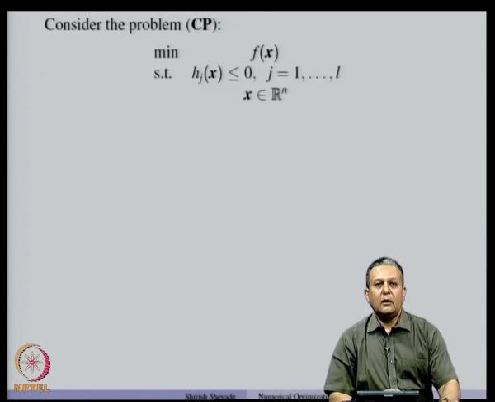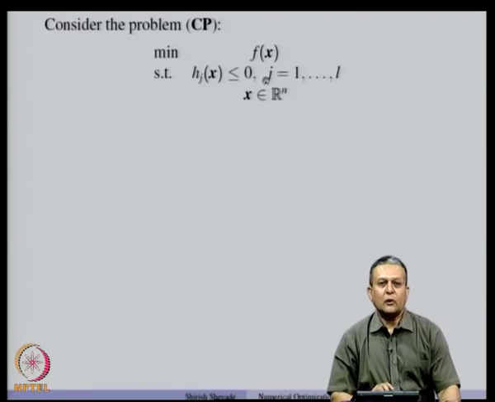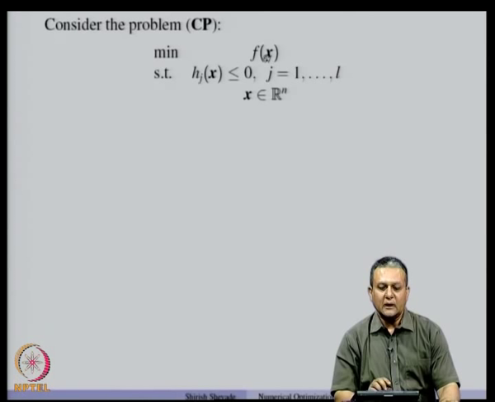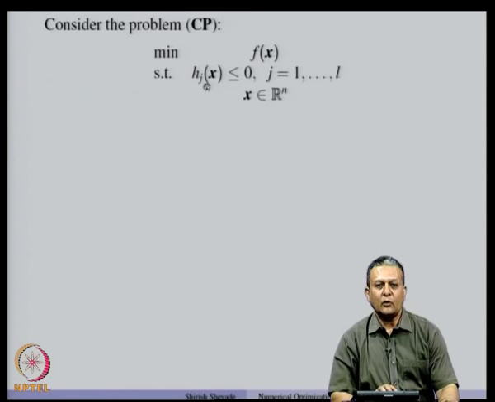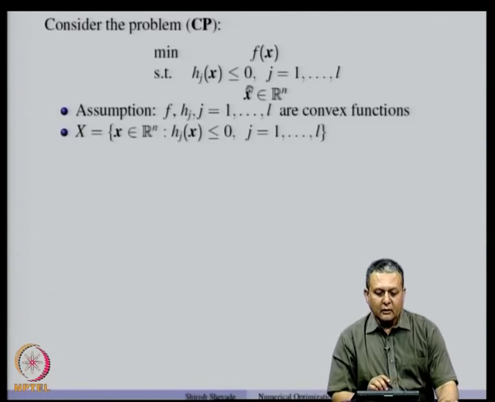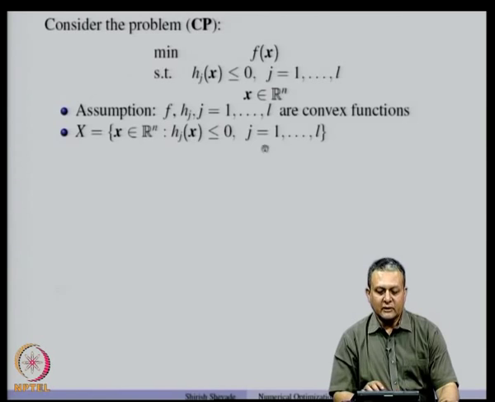Now, let us again go back to our convex program, where the function f is a convex function and h_j(x) are again convex functions, and the constraint set is a convex set. So, the feasible set X becomes a convex set because it is the intersection of all convex sets.